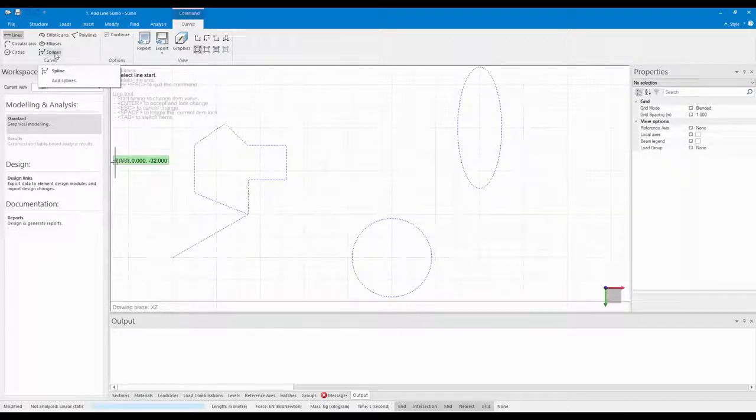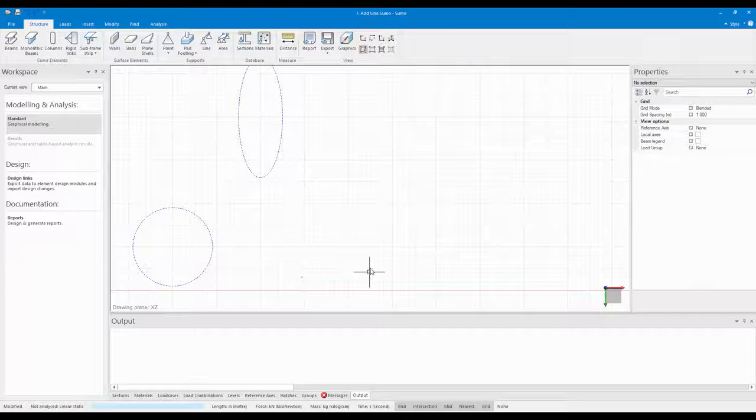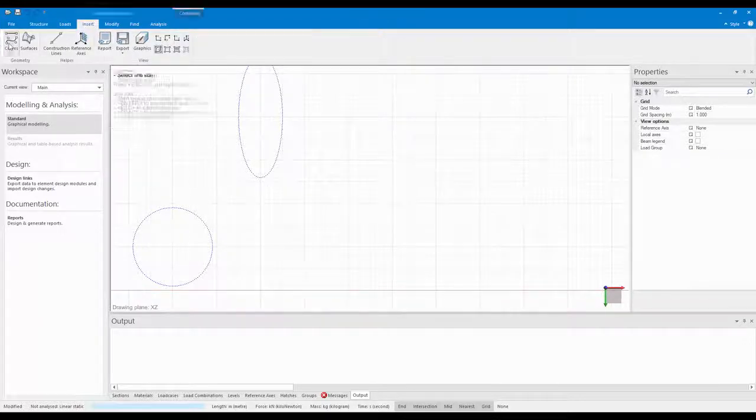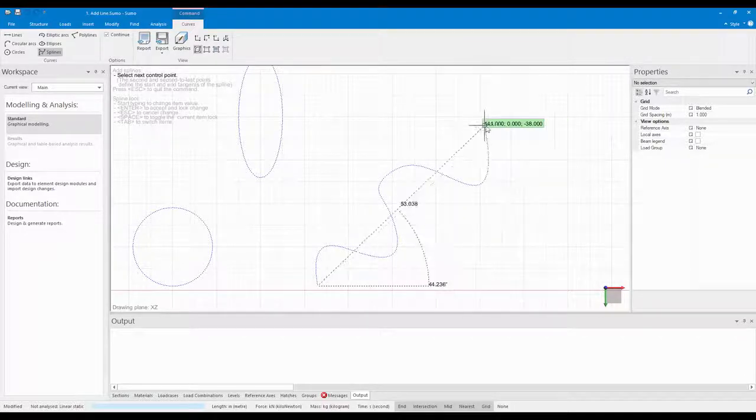There is also an option to add spline curves. Once again, after selecting the command, just follow the steps given in the corner, which in this case is just selecting the positions of the different control points. After creating a spline, remember to press enter to complete the command. Press escape on your keyboard to exit out of the curve command.